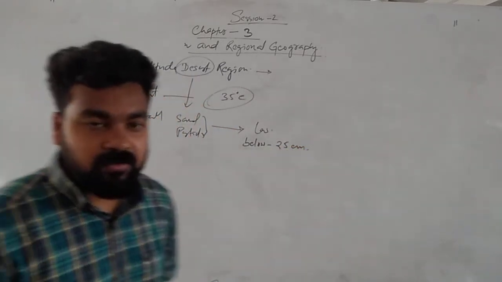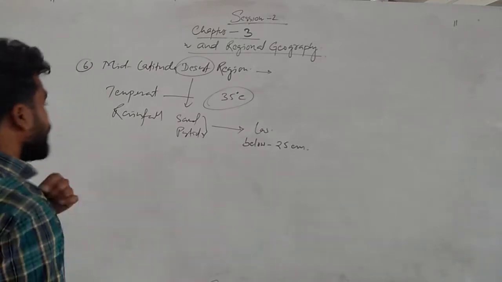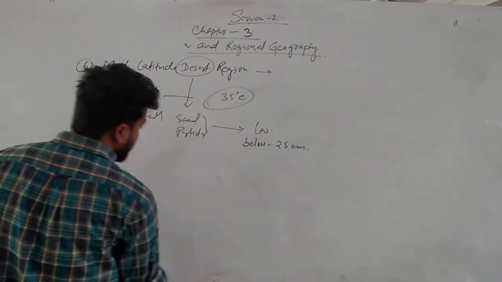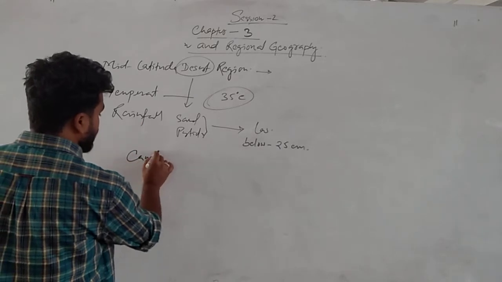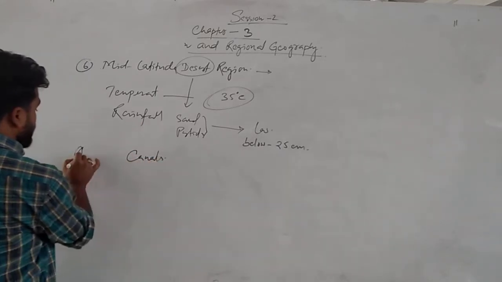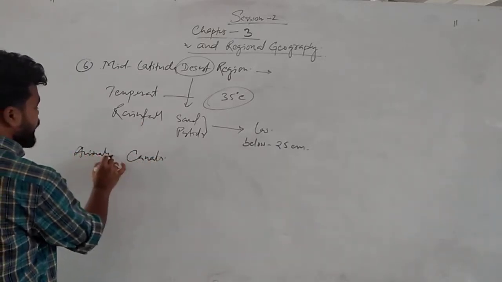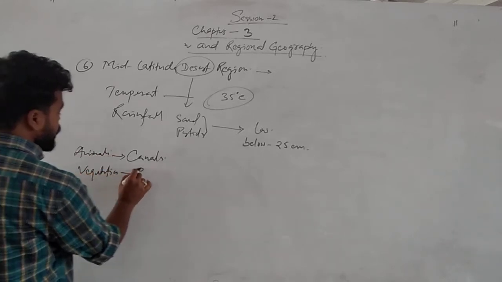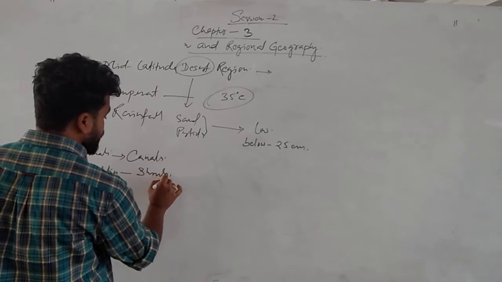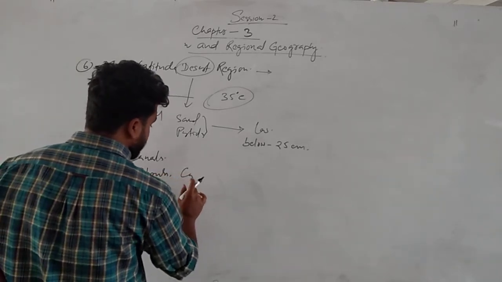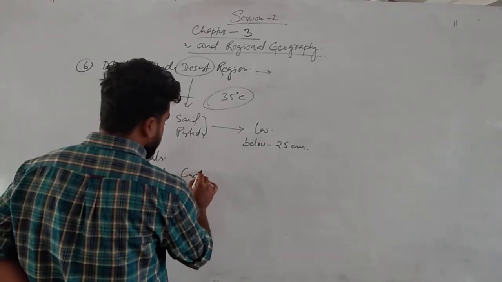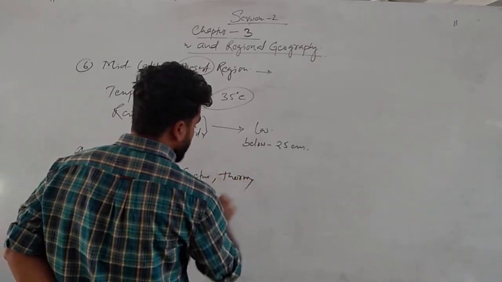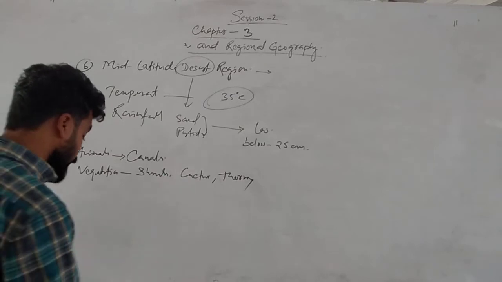Sometimes it reaches 50 centimeters. And in the desert region, some animals are there, like the camel, and different types of animals and vegetation, shrubs, cactus type of vegetation. These are called thorny vegetations.